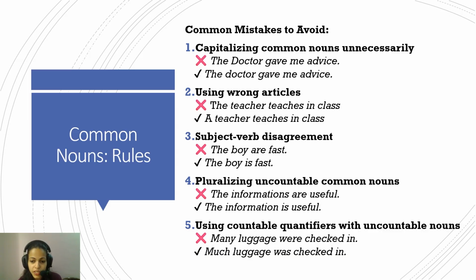Using countable quantifiers with uncountable nouns. So many luggage were checked in. No, much luggage was checked in, because luggage is a group. You do not give the number of luggage, you give the quantity of luggage. So many is a quantifier that refers to the number of things, and much is a quantifier that refers to the quantity of things. So luggage is uncountable, so you do not refer to the number of luggage, you refer to the quantity of luggage. It was heavy, there was a lot of luggage, very little luggage, much luggage, not many luggage. Okay, so you have to keep in mind what kind of quantifier is to be used.